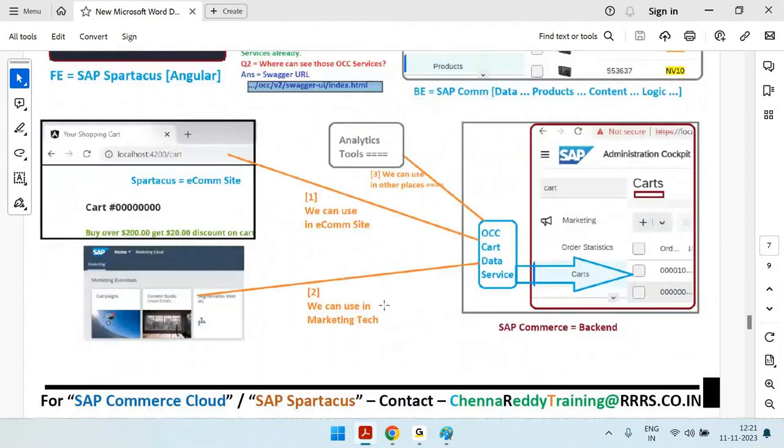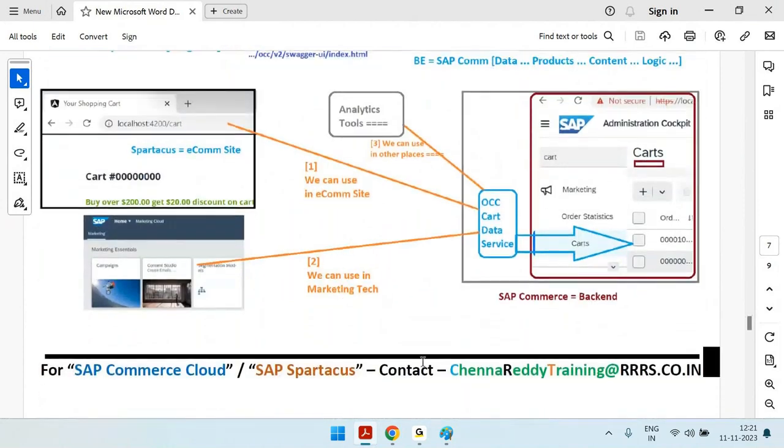There is one excellent thing we need to understand: why OCC services are famous, or what the advantage is of going with a loosely coupled architecture. It's not just Spartacus; there are many advantages to going with a loosely coupled architecture. For example, right now, as I said, commerce is like a backend where you have the data and logic. With the data and logic, let's say you created a cart data service.